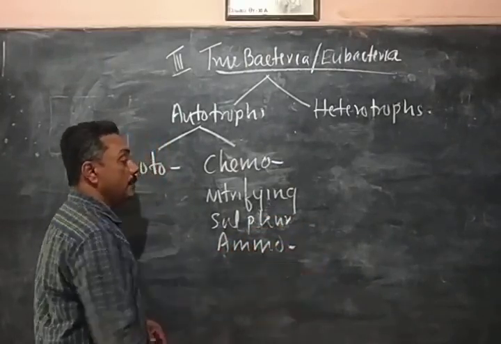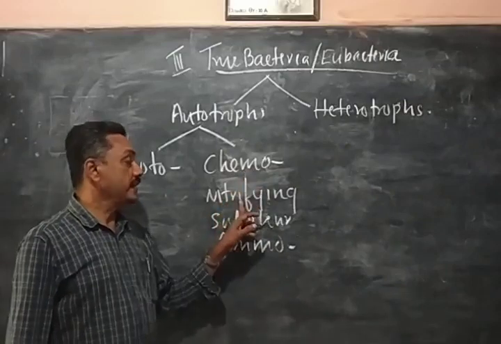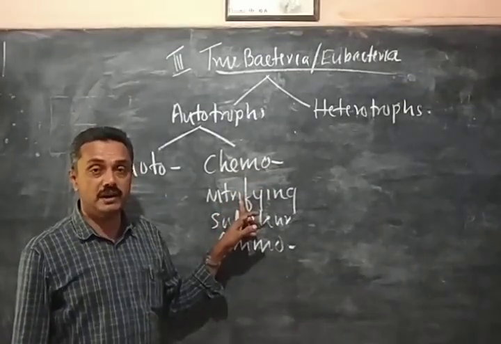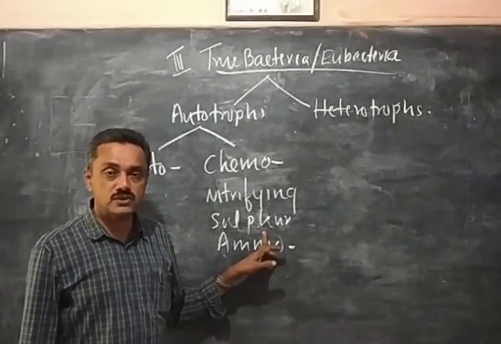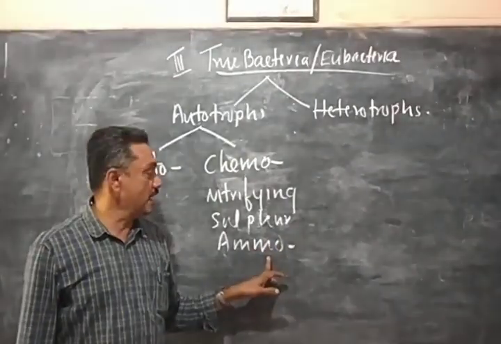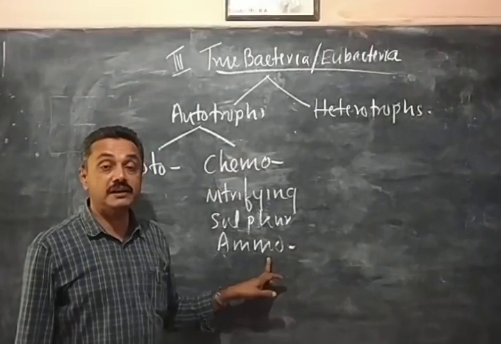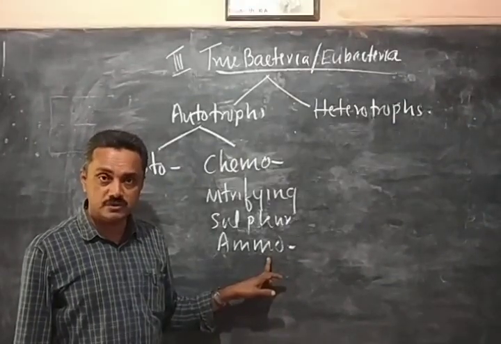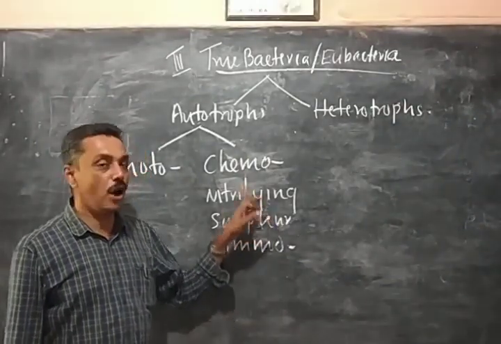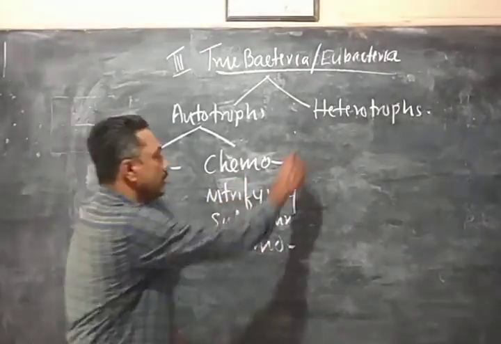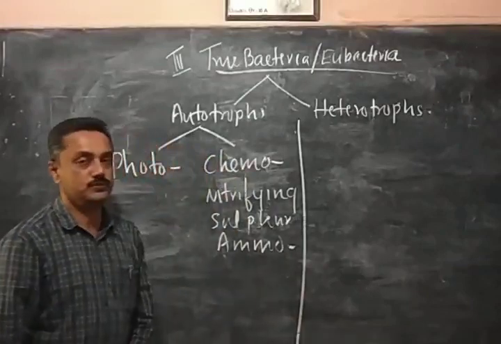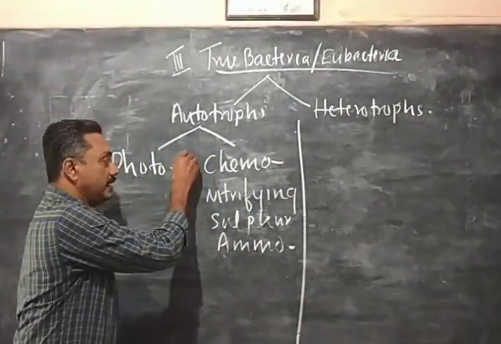These are all bacteria. Example for nitrifying bacteria, you can study later on. Sulfur bacteria obtain energy from compounds of sulfur. Ammonifying bacteria obtain energy from nitrogen compounds, ammonia-like compounds. So these are all getting energy from chemical substances. Such bacteria are called chemoautotrophs. So here are two categories.